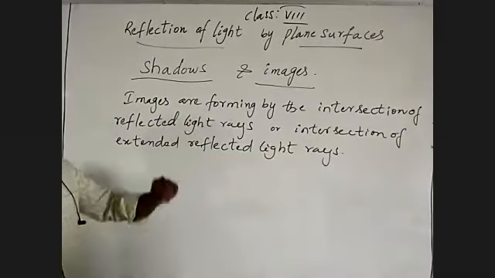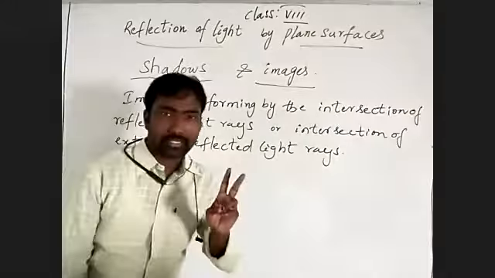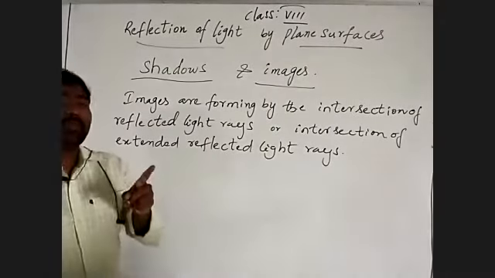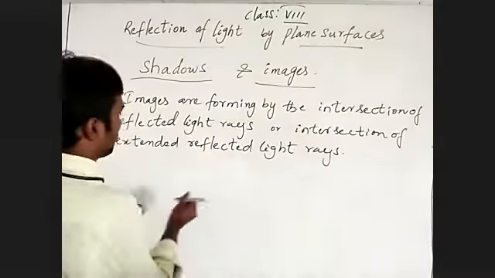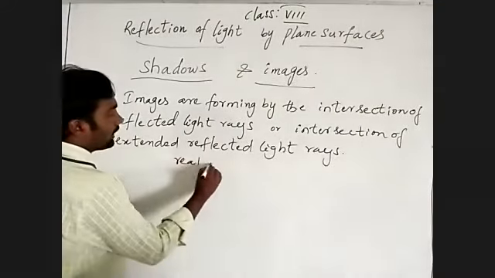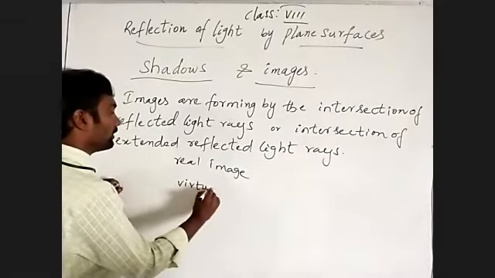From that, images are classified into two types: real image and virtual image.